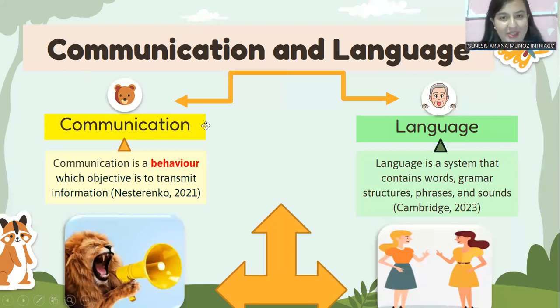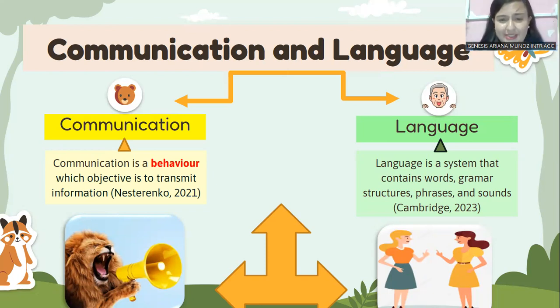So, before talking about the difference between human and animal communication, let's talk about the difference between communication and language. Communication is what animals use to transmit information. That information can be feelings, emotions, or maybe to express danger and things like that. So, communication is a type of behavior, okay? On the other hand, language is a complex system that contains many different aspects.